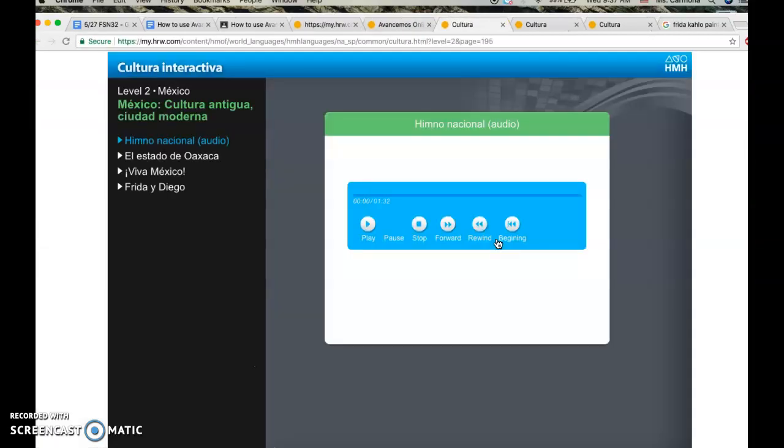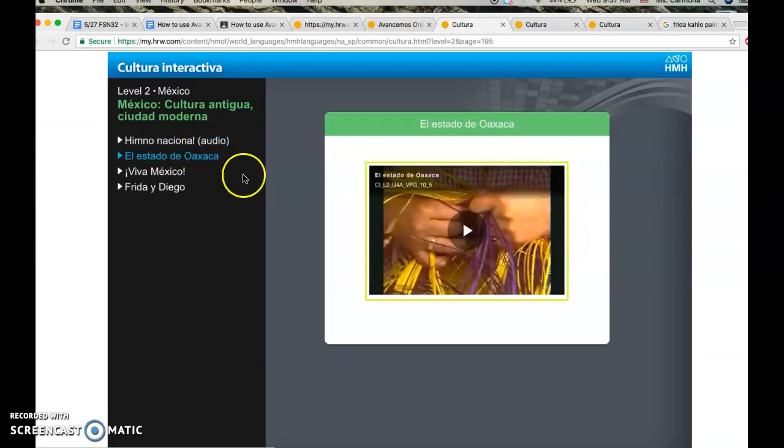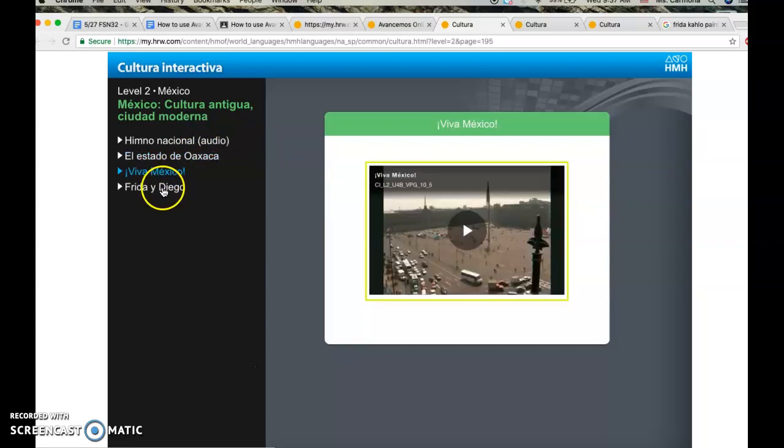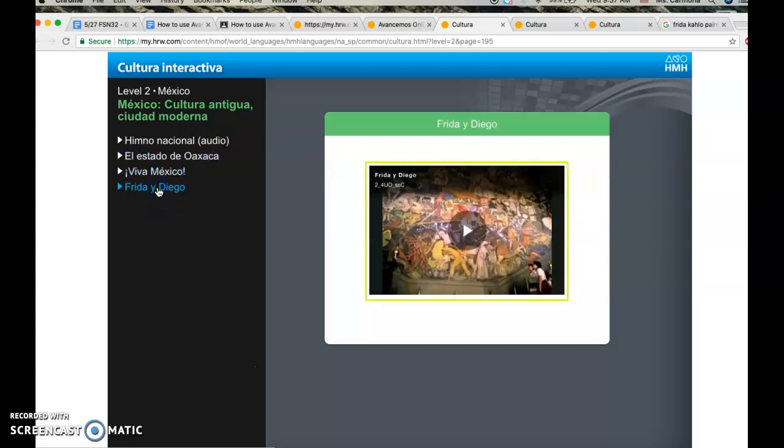And once I click on it, I can access a lot more information, like El Estado de Oaxaca. If I click on it, it's going to start playing. I also have Viva Mexico and Frida Kahlo. So make sure you play this so that you can get involved in the Mexican culture. And if you're one of those that only think about tacos, think again and click on these videos.